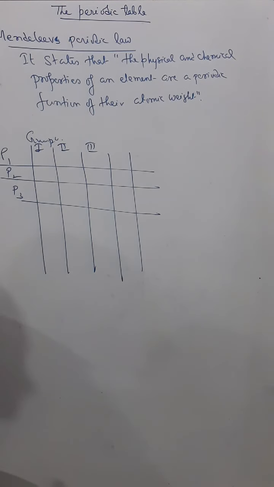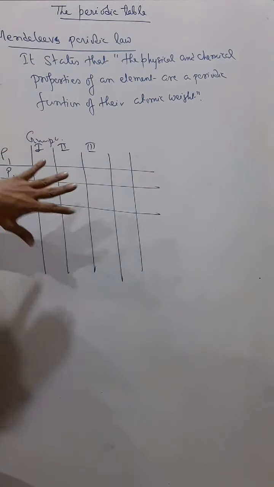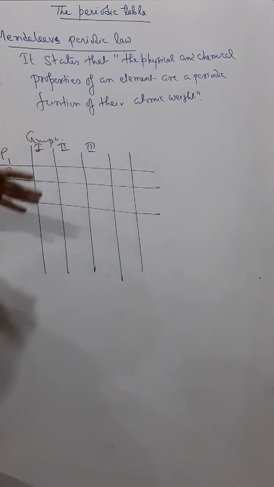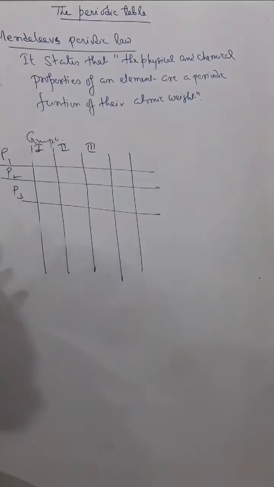He also arranged all the elements in ascending order, but the difference from Newlands is that he made groups and periods. So that is Mendeleev's periodic table.